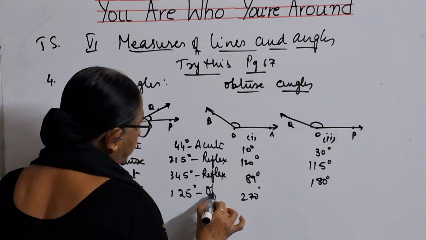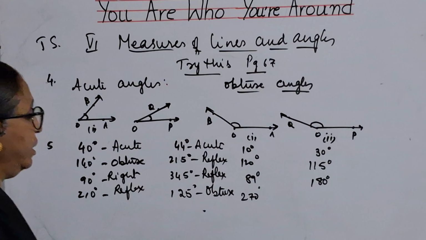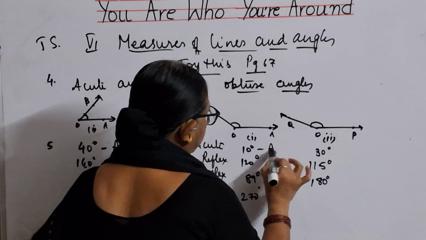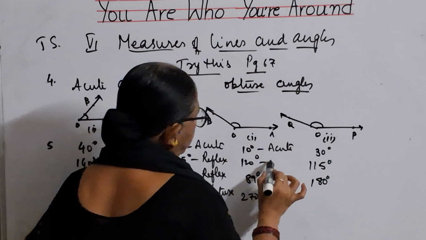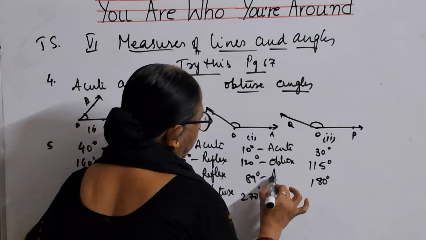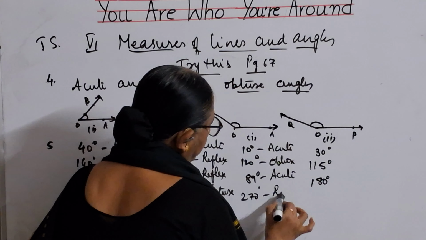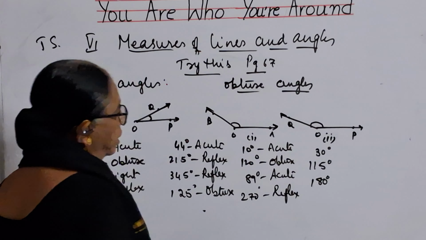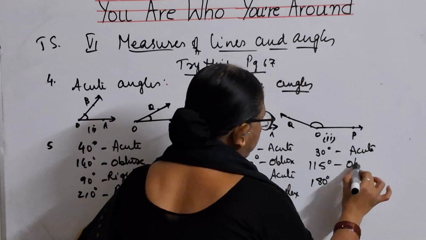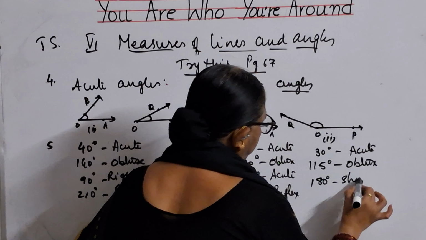125 is obtuse angle. More than 90 and below 180. And 10 degrees is an acute angle. 120 degrees is an obtuse angle. 89 degrees is also below 90, so acute angle. 270, it is a reflex angle, more than 180, and 30 degrees is acute angle. 115 degrees more than 90 degrees, so it is an obtuse angle, and 180 degrees is a straight angle.